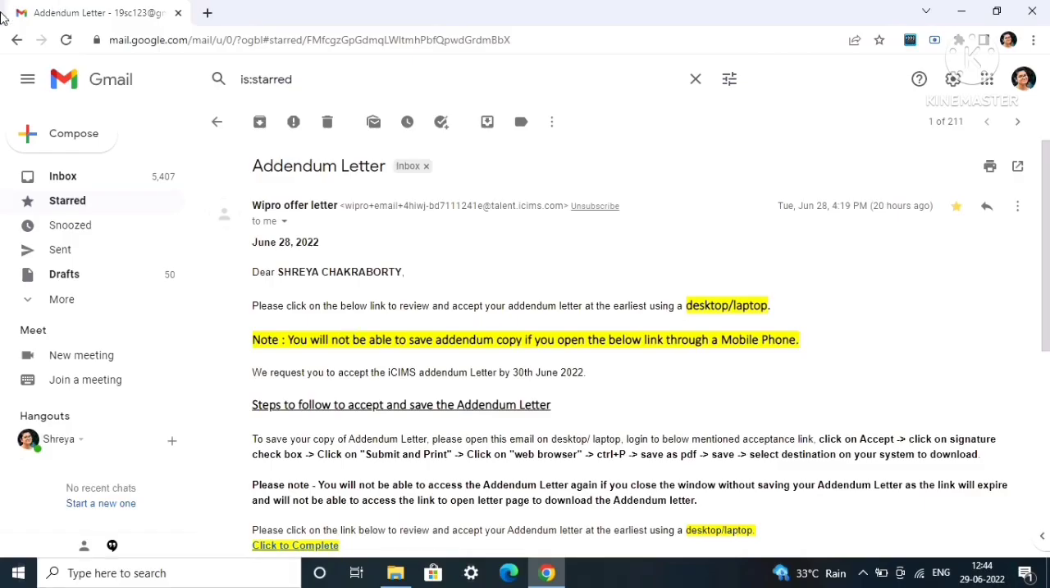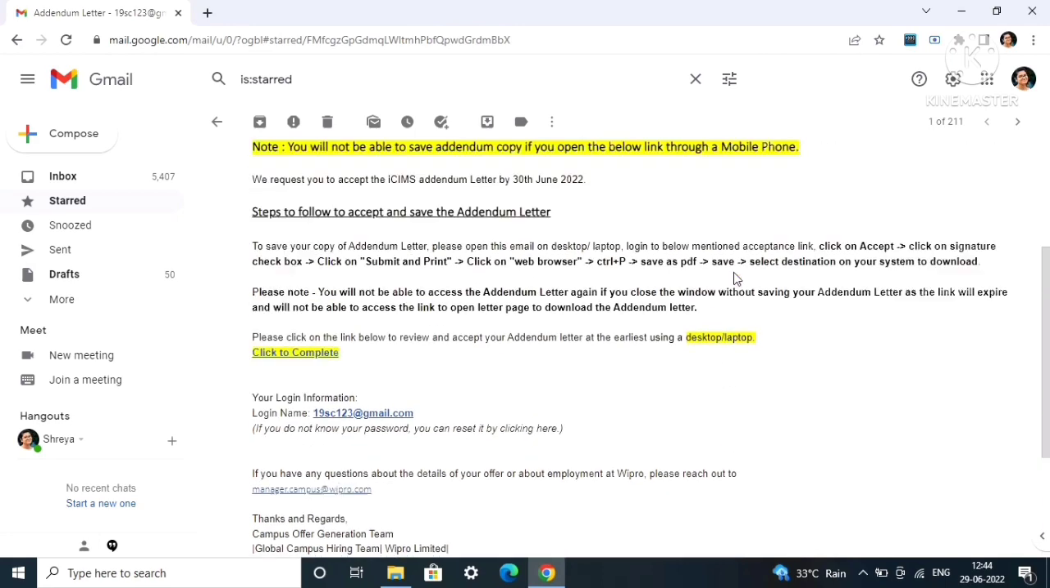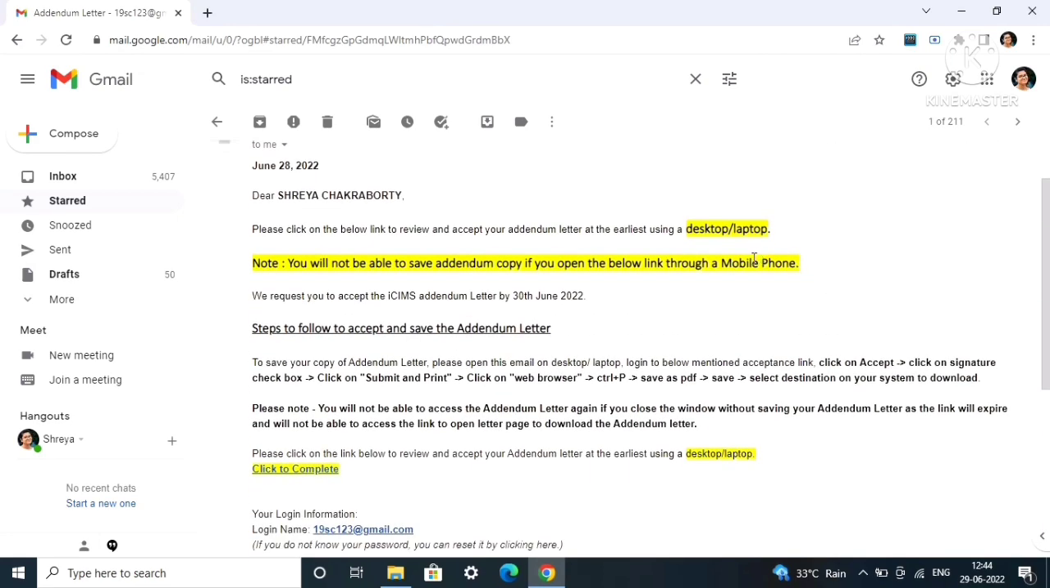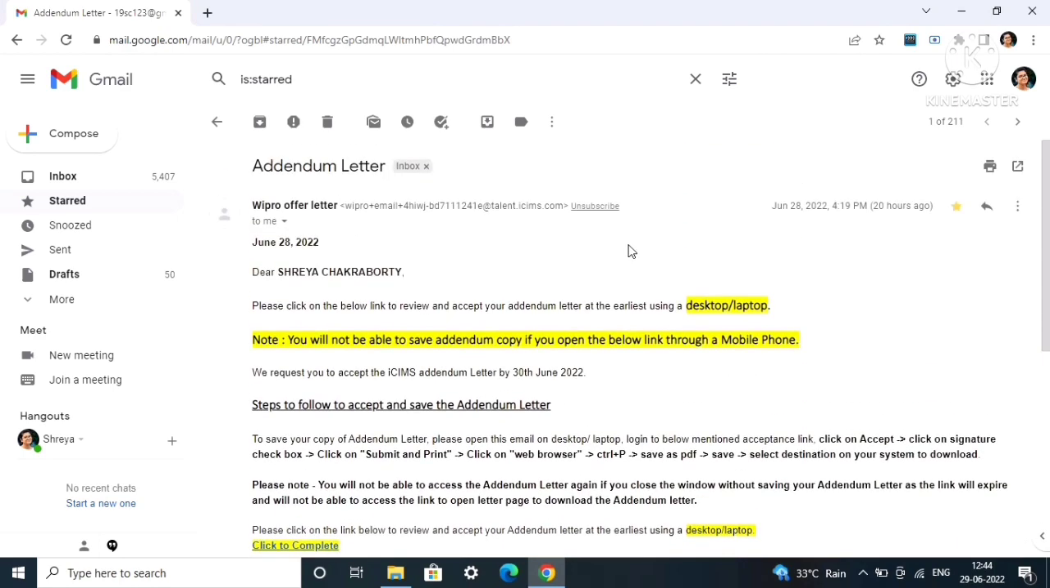So today I will be discussing the addendum letter which you will receive from Wipro after your offer letter. You will also receive it after your green audit mail, or some students have received it before the green audit mail also. That is not the issue. I will tell you the complete steps you will follow to accept and save this addendum letter.